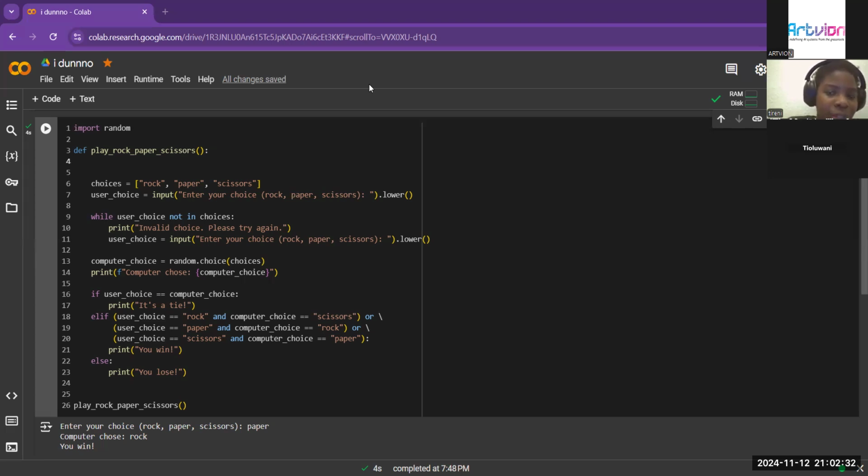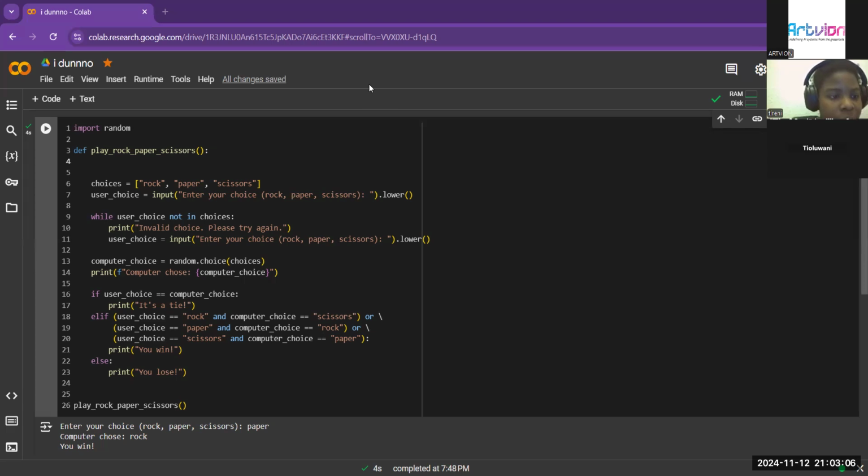And then we have user's choice equals input, and it's saying that the code will display "enter your choice, rock, paper, or scissors," and then we have a dot lower.